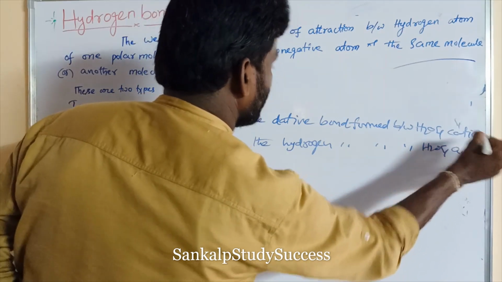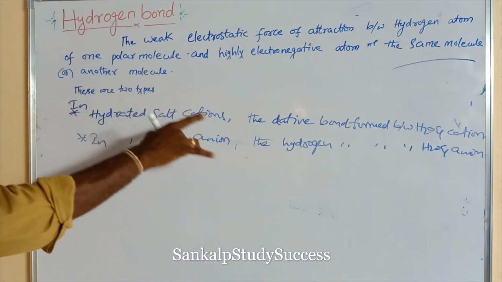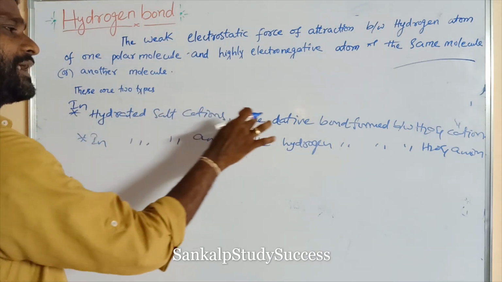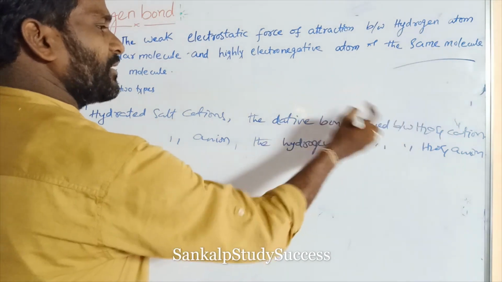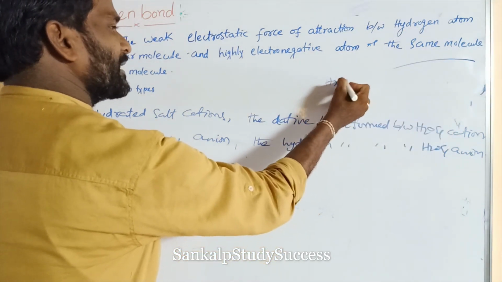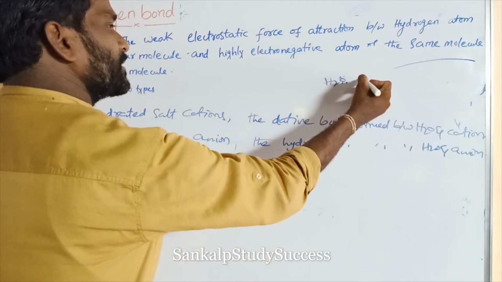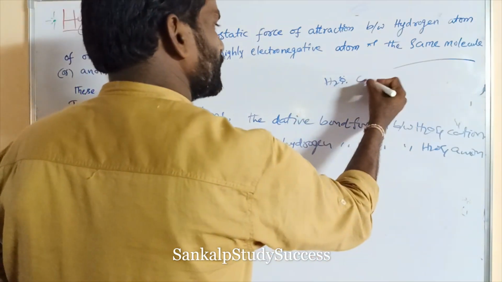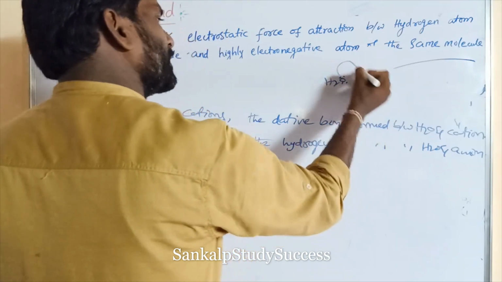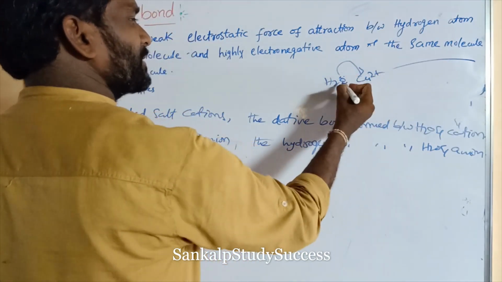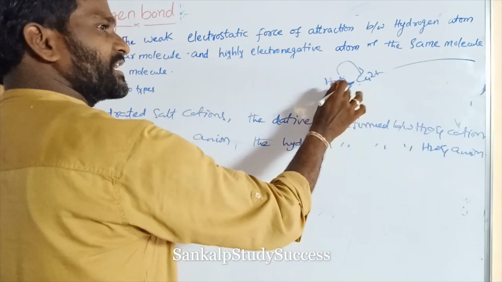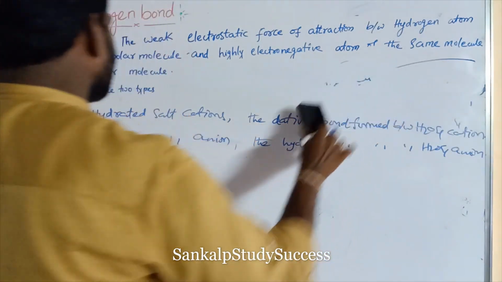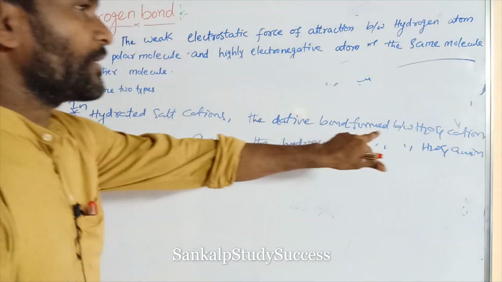So this is a very, very important point. Hydrated salt cation means cation containing water molecule. Here the dative bond is formed between water and cation. Water, H2O, contains a lone pair. For a cation like Cu2+, this lone pair is donated to the empty orbital. This type of bond is said to be a coordinate covalent bond or dative bond, right?